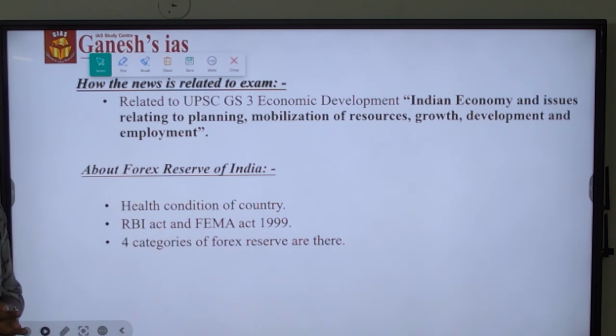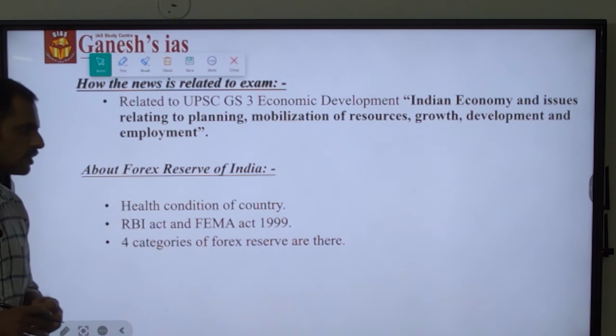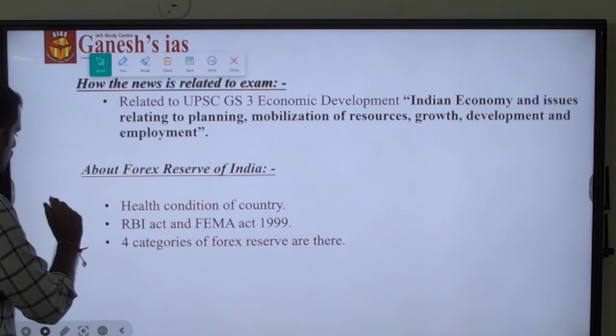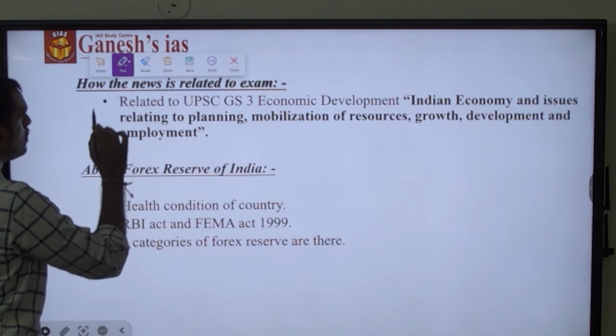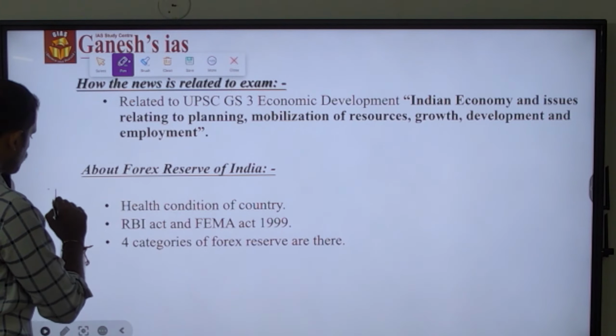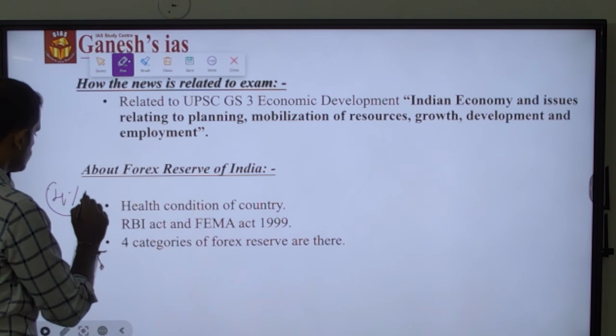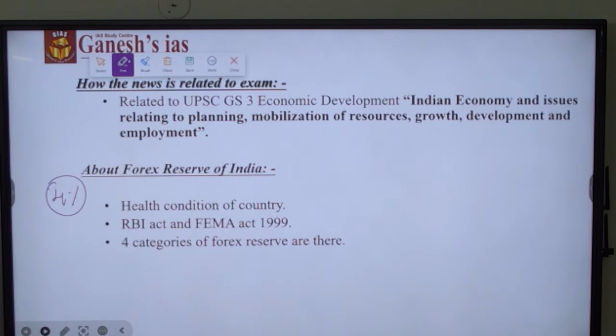And then what is the reserve tranche position is that the quota which has been allocated to every country according to the IMF calculation, a certain percentage of the quota can be used by those countries for their own purpose. For example, in the case of India, if India's quota is 4%, we have to provide 4% contribution towards the special drawing rights.